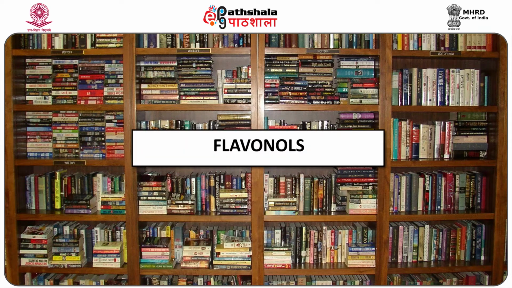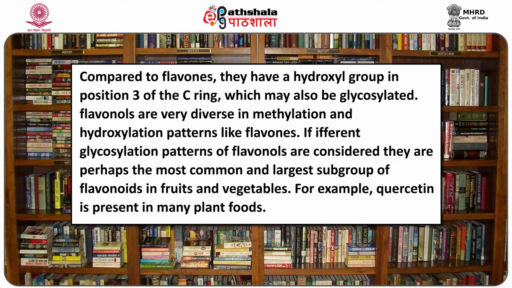Some flavones such as nobiletin and tangeretin are polyhydroxylated. There are 5 common flavones and flavonols. They are apigenin, luteolin, quercetin, kaempferol and myricetin. Now we come to flavonol. Compared to flavanones, they have a hydroxyl group in position 3 of the C ring, which may also be glycosylated.